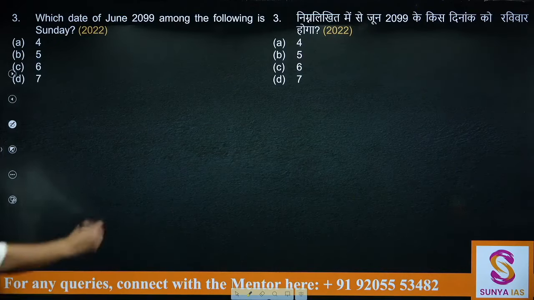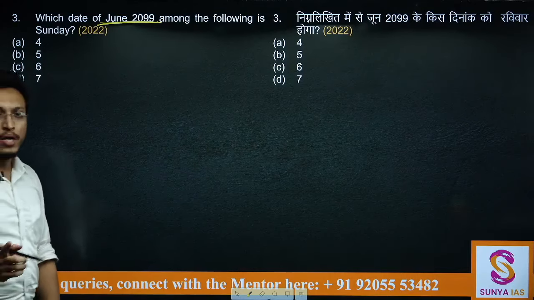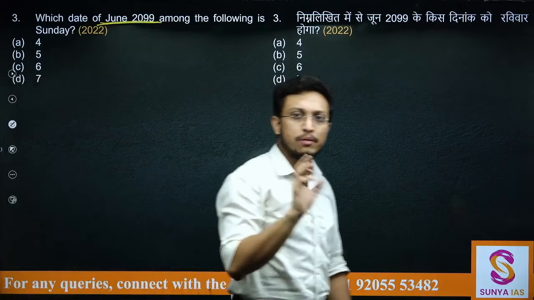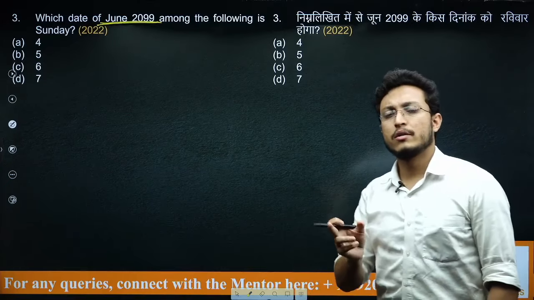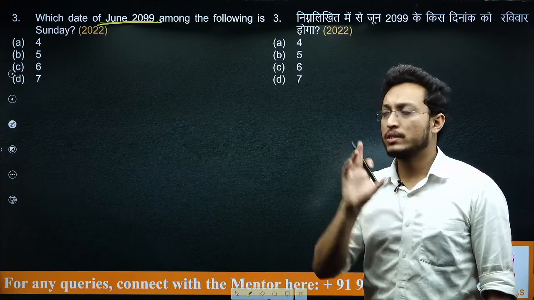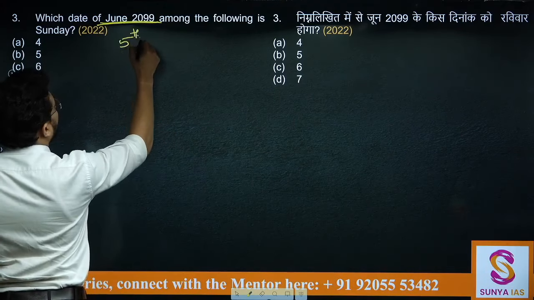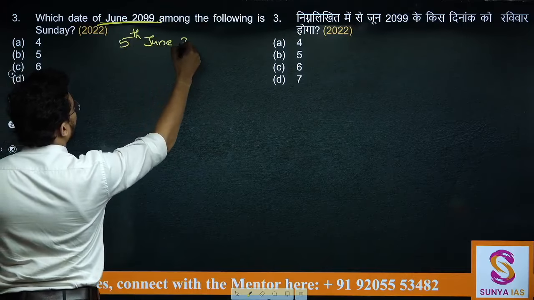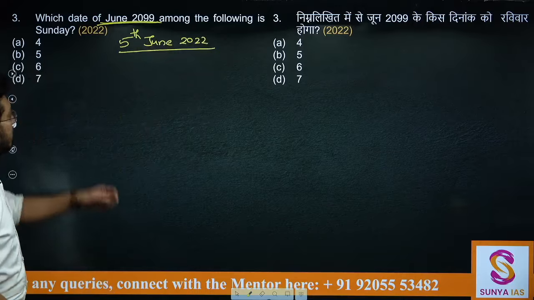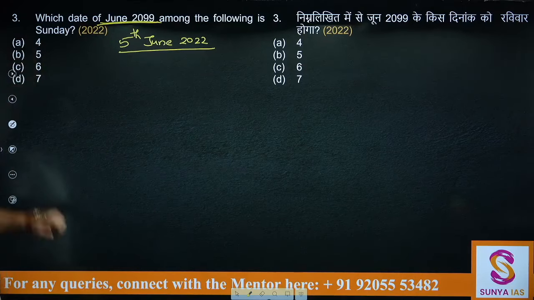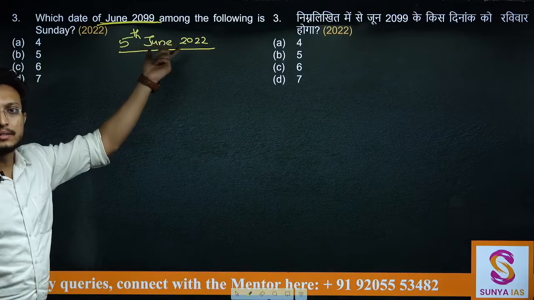Which date of June of 2099 among the following is Sunday? Now here the particular reference date is not given. You need to be smart enough to use the reference day of the exam. Now this particular exam was held on 5th of June 2022. So you can use this 5th and see, observe the dates. Date भी 5 के आसपास ही दी है. That means you can use this particular date as the reference date.